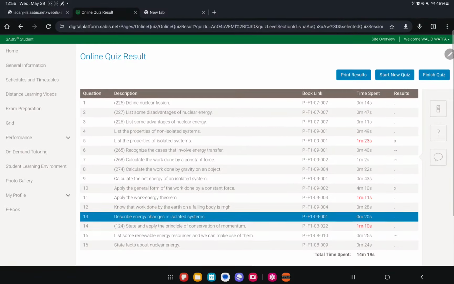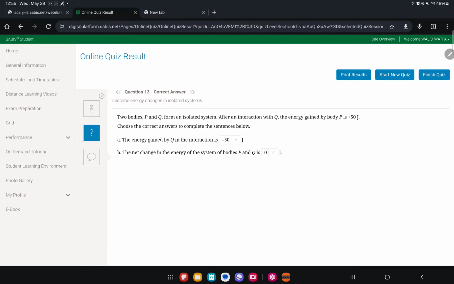Question 13. How many questions is this? 16. Right. Two bodies P and Q form an isolated system. After an interaction with Q, the energy gained by P is plus 50. So how much is gained by Q? If P gains plus 50, since Q probably gave it 50, that means Q lost 50. Instead of saying lost 50, you can say it gained minus 50. So energy gained by Q is minus 50.